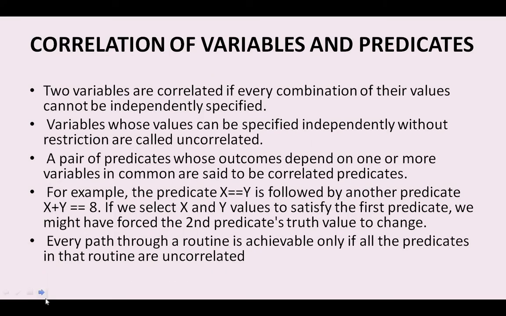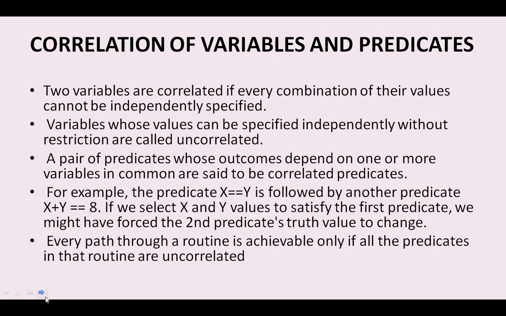And now we are going to see the correlation of variables and predicates. Two variables are correlated if every combination of the variables cannot be independently specified. So whenever two variables are correlated, that means every combination of their values cannot be independently specified. Variables whose values can be specified independently without restriction are called uncorrelated. Whenever there is a relation among the variables, those are correlated, or else those are not correlated.